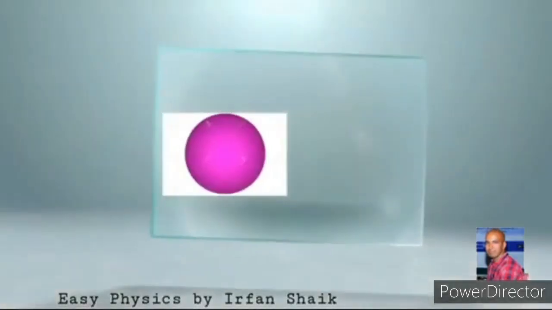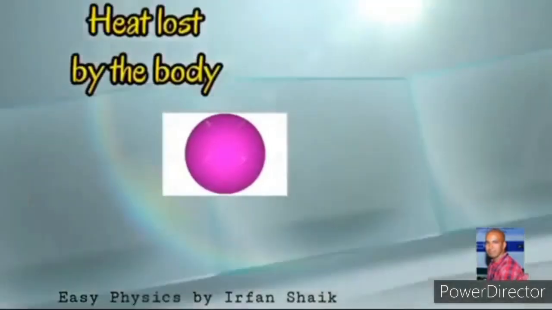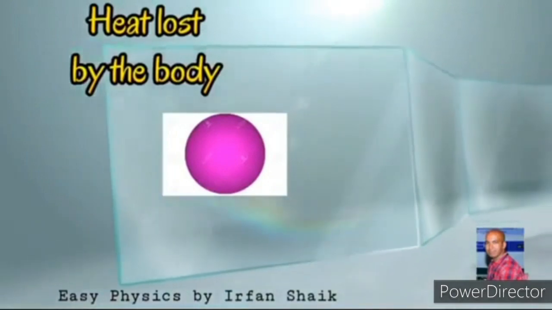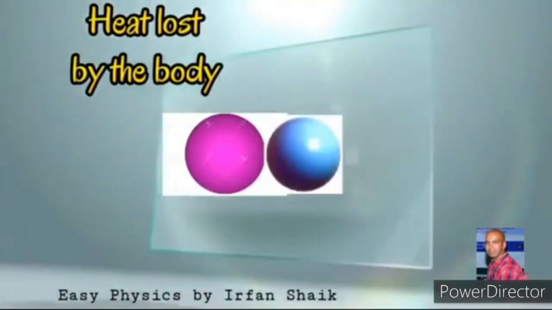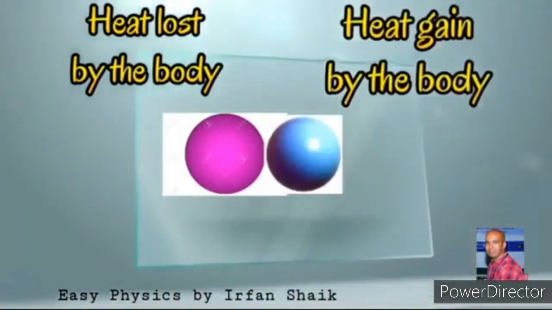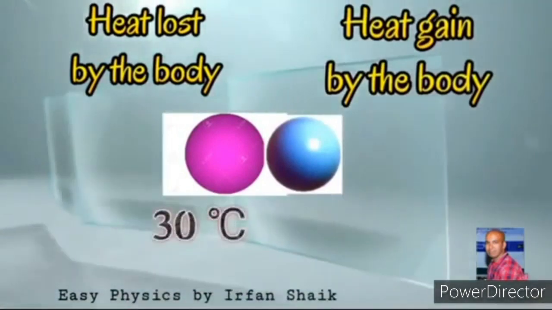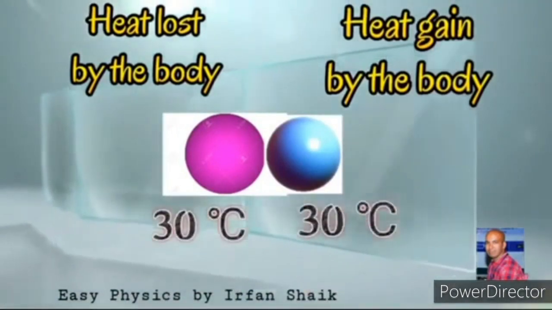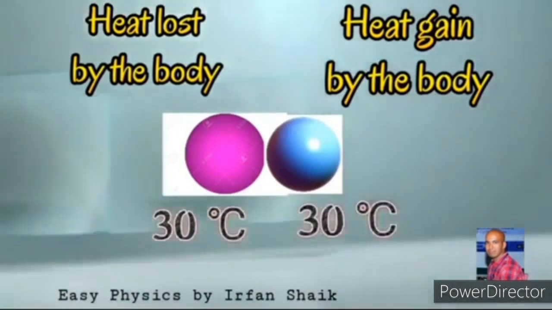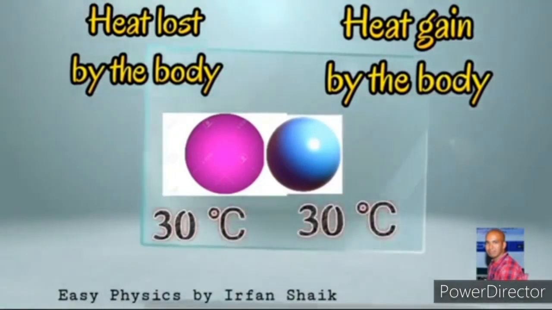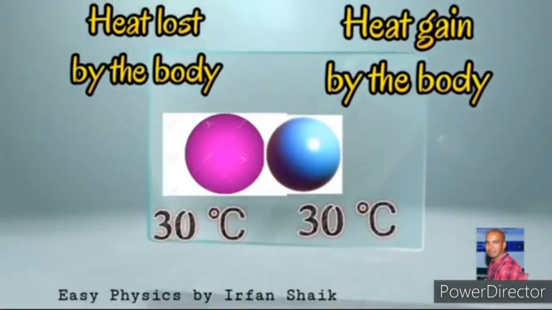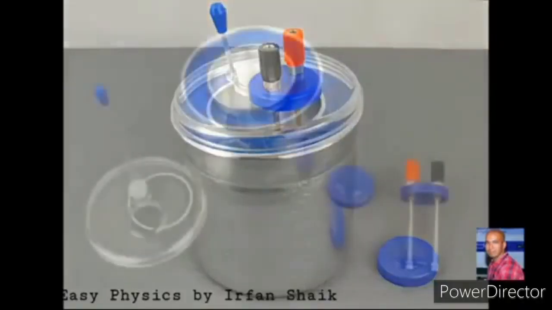When these two objects are in contact, the object having high temperature loses its heat energy, or transfers heat energy, to the object having low temperature. Then the object having low temperature gains heat energy. Now both bodies attain the same temperature.